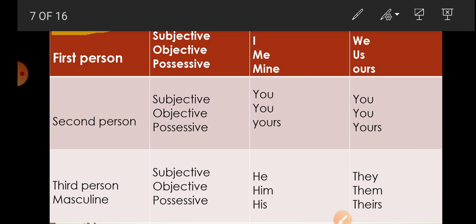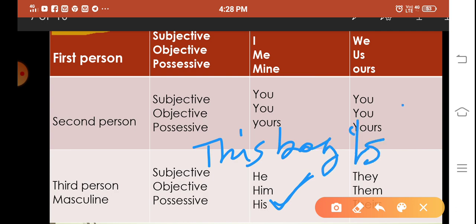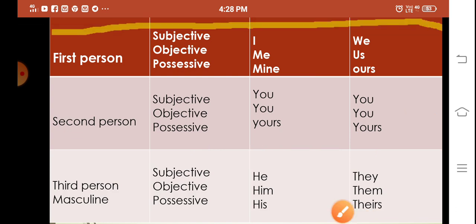Possessive case, this masculine gender can be used in the possessive case. So his means it is his bag, it is his, or this is actually an independent pronoun, like this bag is his. There is no other word along with this, just this bag is his. It means the bag belongs to him. And theirs is the plural form of that.